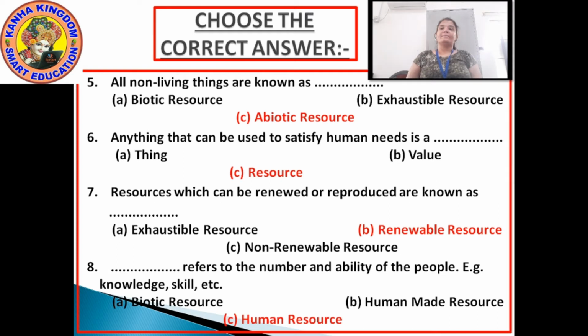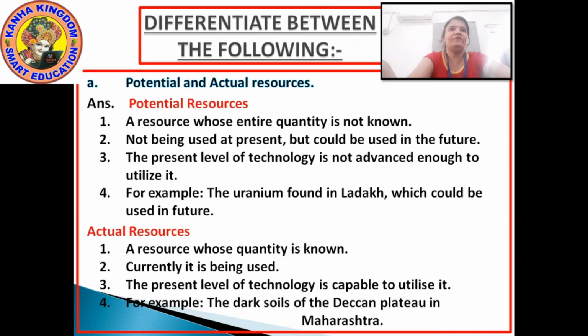Okay. Moving to the next, differentiate between. Now in differentiate between, our first is potential and actual resource.